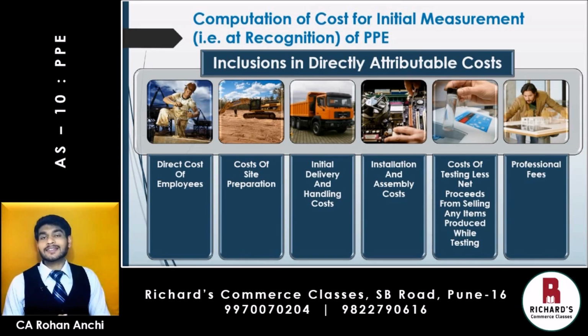Before the machinery can start its normal production, a small test run is done to see if the products are being produced as per the quality desired. So during that testing, some cost is incurred. That cost also should form part of the asset. Any income generated from selling those test units will be used to reduce cost. And finally, you have professional fees. For example, if you have employed an architect for preparation of the site or for the design of the site, then his professional fees also will be added in the cost of the asset.